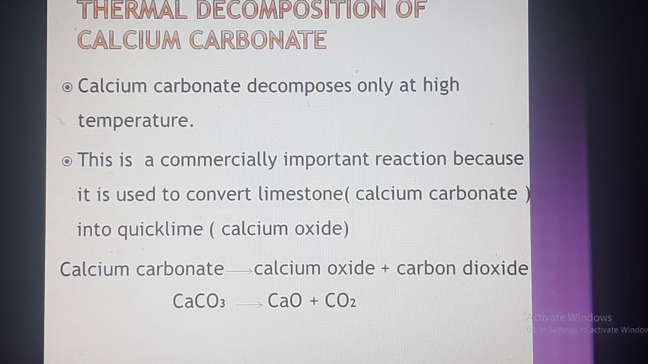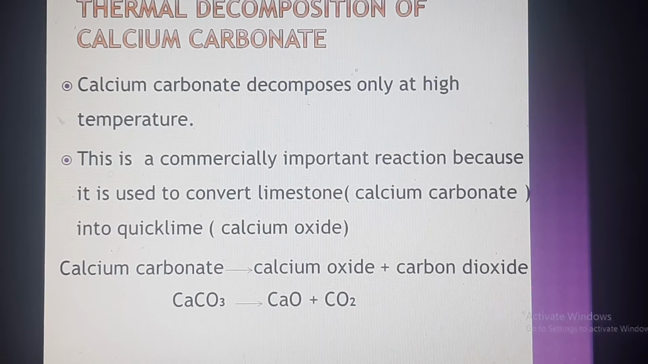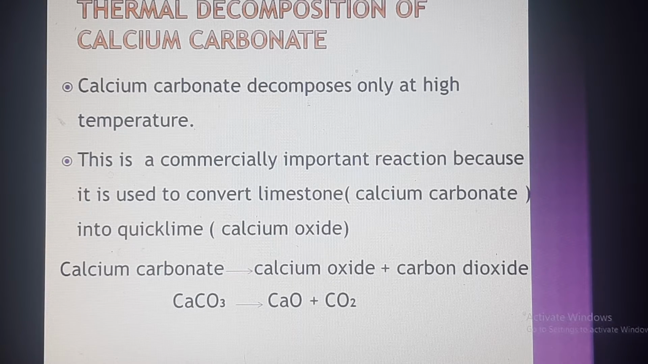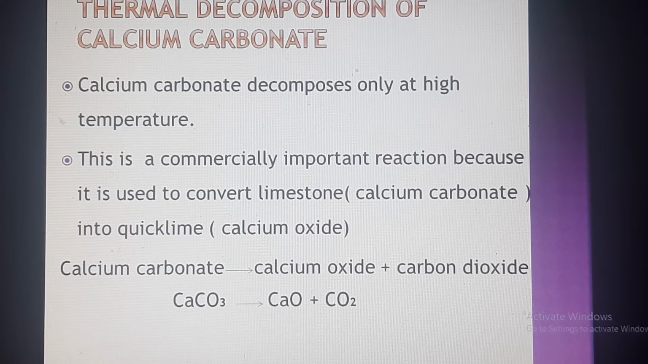Here we are discussing the preparation of carbon dioxide on a large scale, the industrial method of producing carbon dioxide, or the commercial importance of this reaction. Here calcium carbonate, whose other name is limestone, is heated strongly. We will get calcium oxide plus carbon dioxide. Here we have to maintain a high temperature. Then only the reaction will take place.